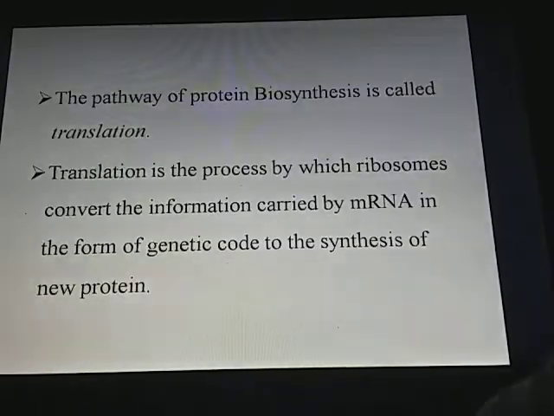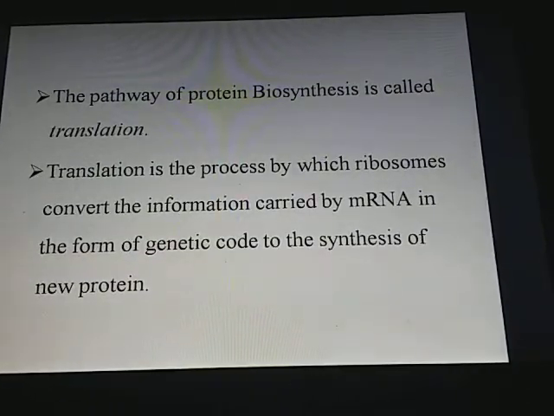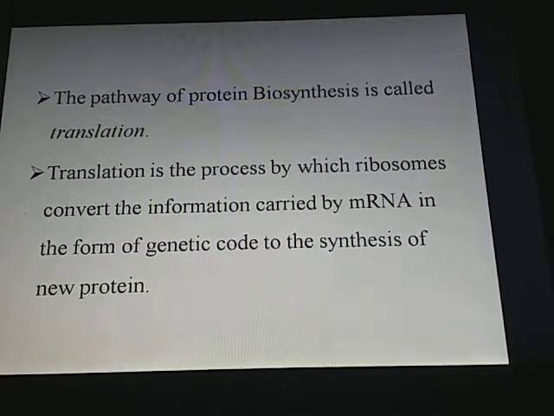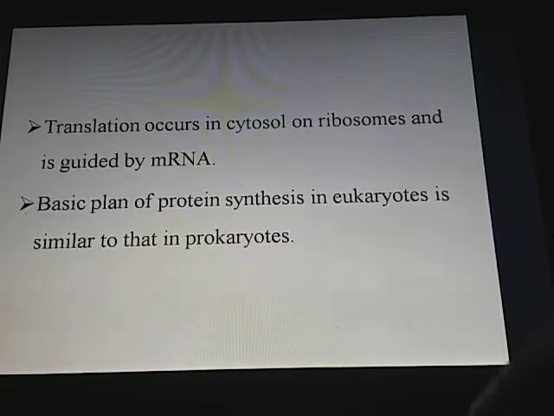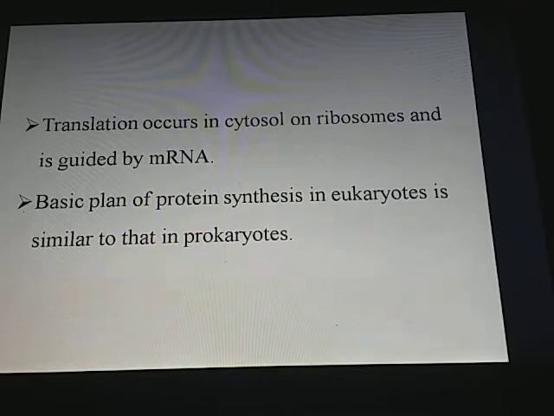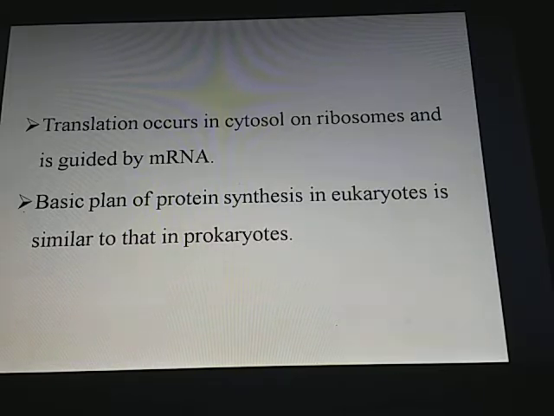Then translation. The pathway of protein biosynthesis is called translation. Translation is the process by which ribosomes convert the information carried by mRNA in the form of genetic code to the synthesis of a new protein. Translation occurs in the cytosol on ribosomes and is guided by mRNA. The basic plan of protein synthesis in eukaryotes is similar to that in prokaryotes.